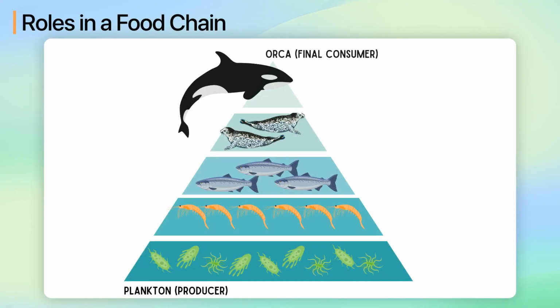A food chain illustrates the hierarchy and flow of energy in an ecosystem, showing who eats whom. It always starts with a producer and progresses through various levels of consumers. Each level in a food chain is called a trophic level. Let's discuss each level in more detail.